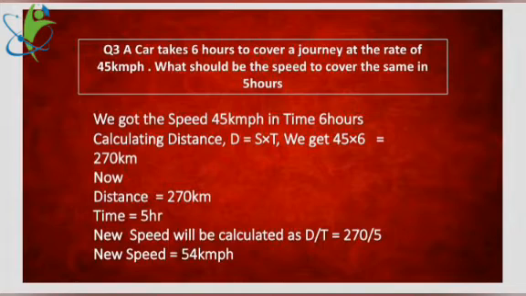Come to the second part. This time, distance is 270 kilometers, time is 5 hours. Calculating the speed, D upon T, distance upon time. Distance divided by time, 270 divided by 5. We got 54 kmph, the new speed. That means this time the body will be moving at 54 kmph. Okay, the concept of DST, distance, speed, time, works with the formula.